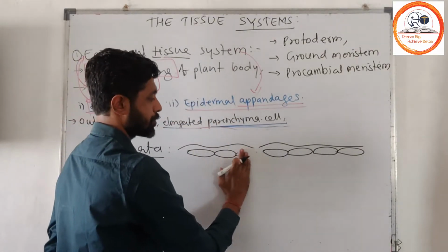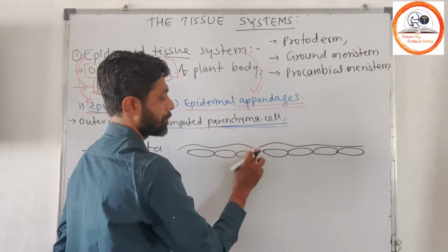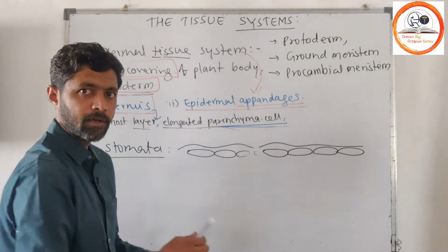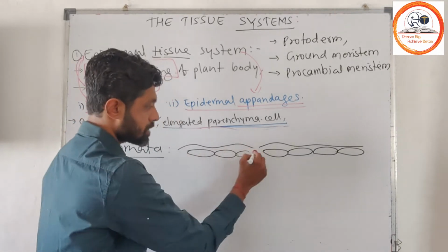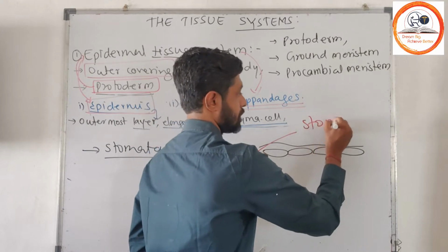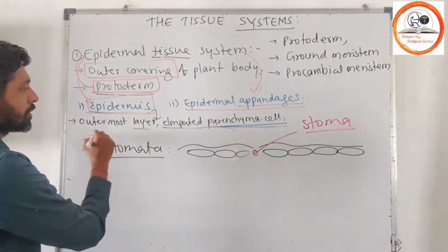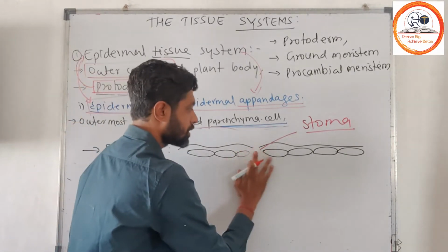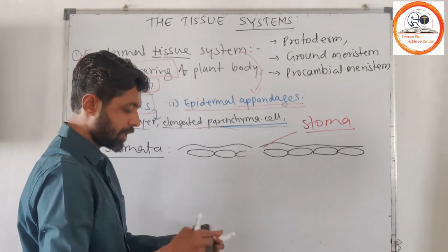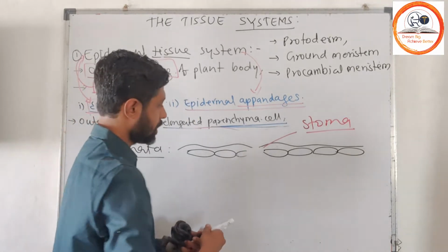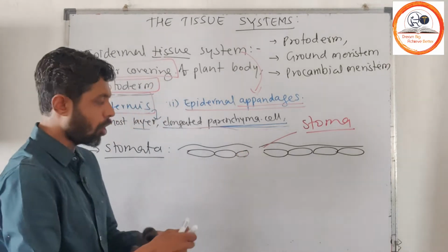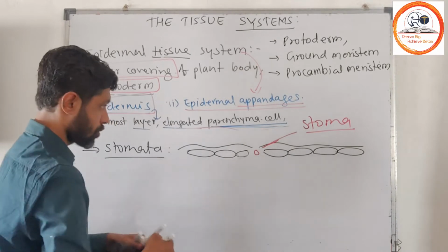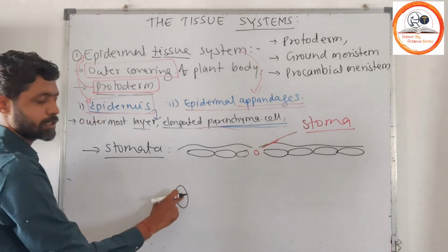So this is our epidermal tissue. Here on the epidermal tissue there is a small aperture. This aperture is present on the epidermal tissue, and this aperture is called stoma. As we have considered, the epidermal cells are without intercellular spaces, so here there is a space, and this space we call a small pore. This small pore is considered as stoma.